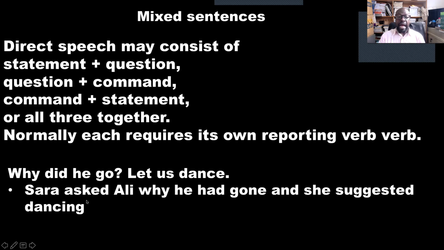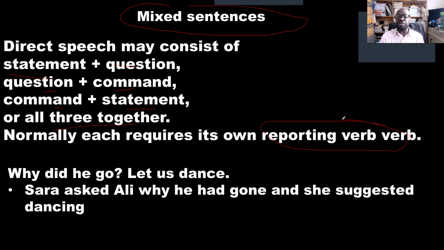Now, let's learn how to change mixed sentences. What are mixed sentences? Direct speech may consist of statement, question, command, or all the three. Normally, each requires its own reporting verbs. For example, we have two sentences. Why did he go? Let us dance. We have two sentences together. One is a question, one is a suggestion.